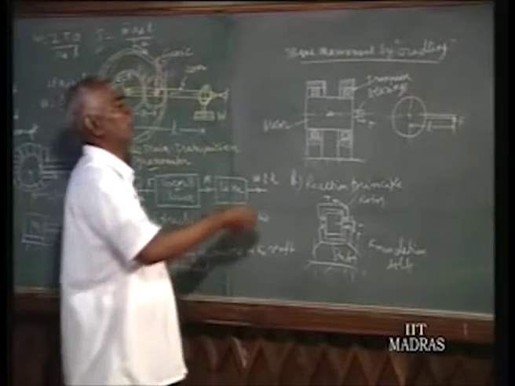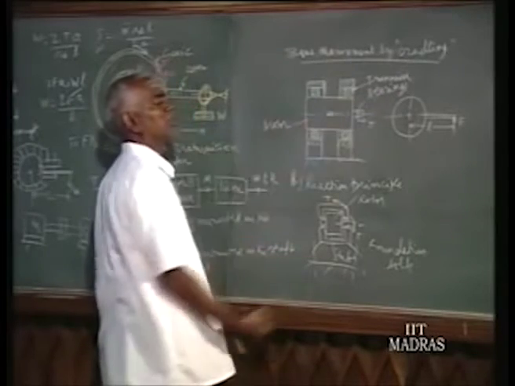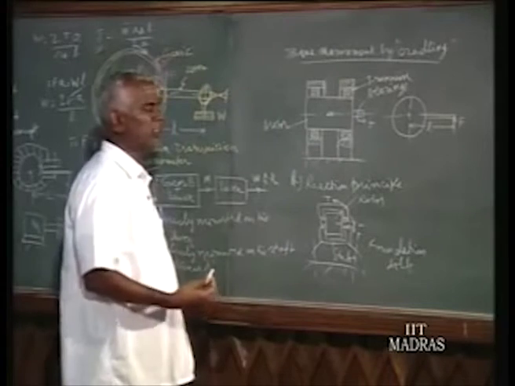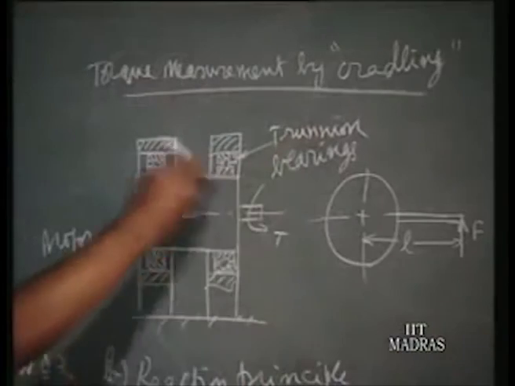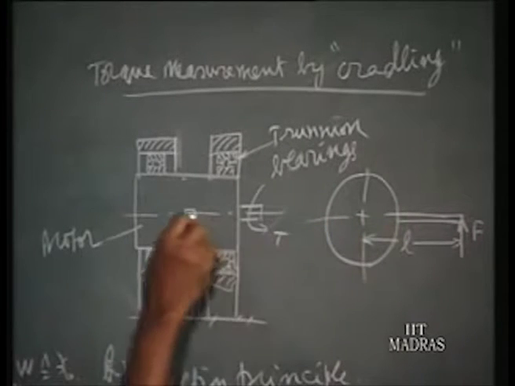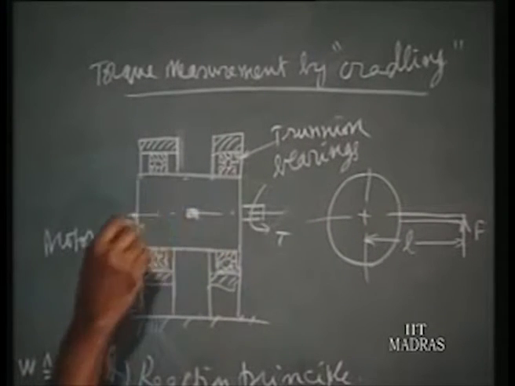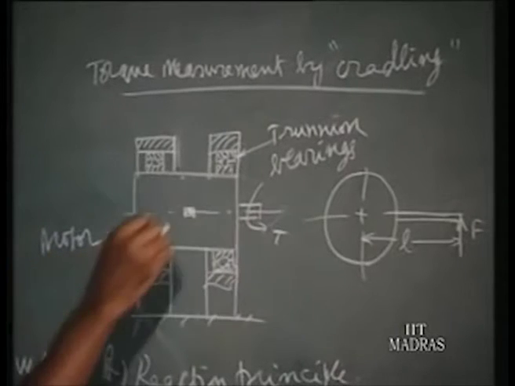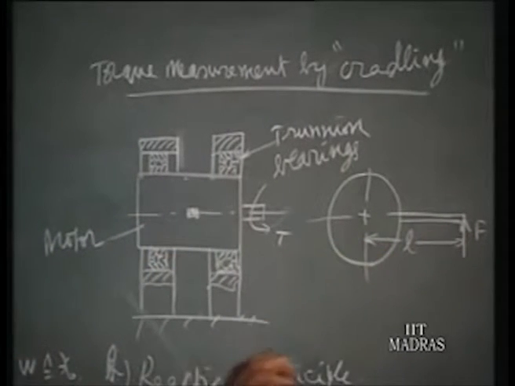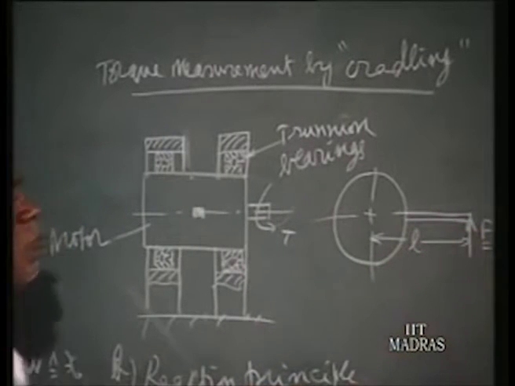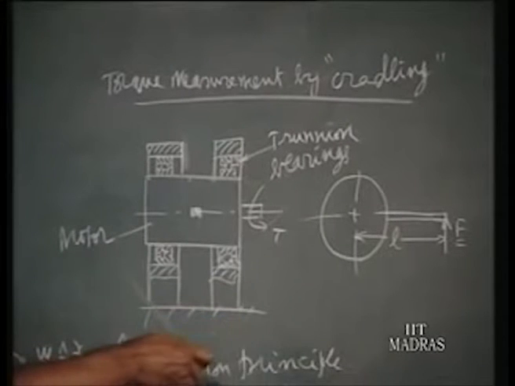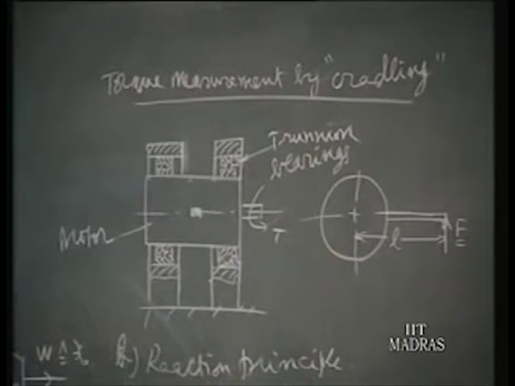So now when the rotor develops some torque, the stator will try to rotate in the opposite direction. Since it is mounted on the ball bearings, it is free to rotate, but what we are doing is we support it at the free end, and here we have connected a lever from the stator body, and it is supported at the end by a proper support, and we can measure the force F. To measure the force F, we can use any one of the transducers or a load cell, what you have learnt under force measurement.